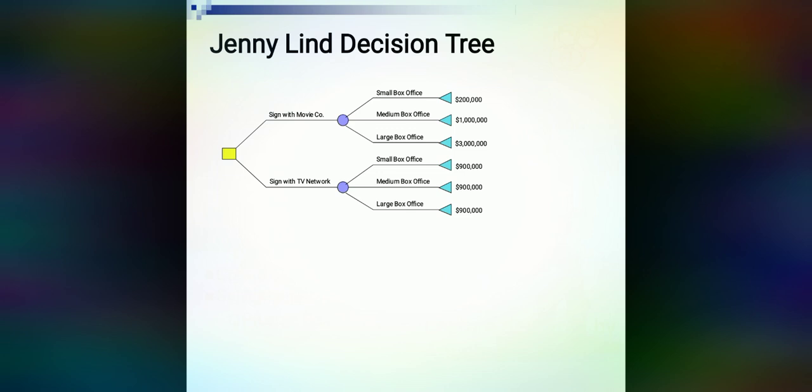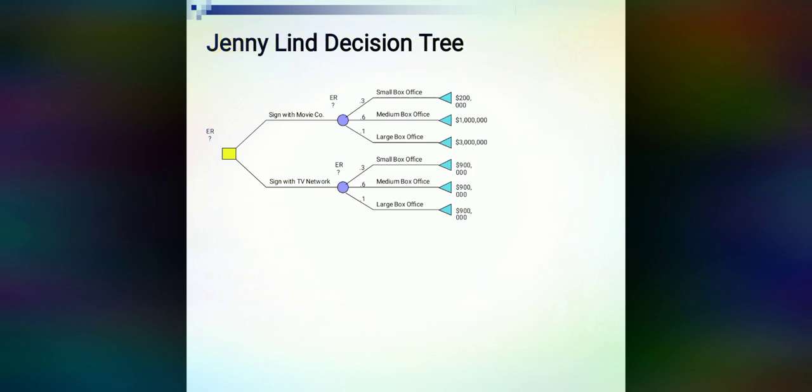In our case, all three possible states of nature are in both, sign with movie also and sign with TV network also. We will put the values from the payoff table: 2 lakh for small box office, medium box office 10 lakhs and large box office 30 lakhs. Same with sign with TV network also.